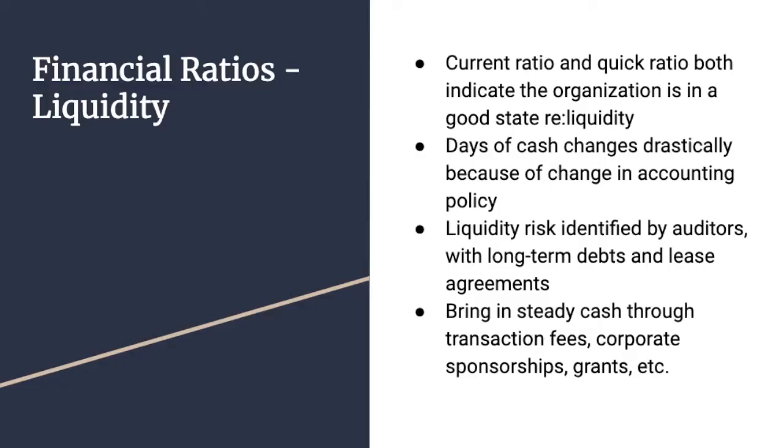In terms of the organization's liquidity, our team looked at the current ratio, quick ratio, and days of cash on hand. When looking at the current ratio, a solid current ratio is a 2-to-1 rate, and as you will see, Canada Helps is in a very good position to meet their current obligations as they come due.